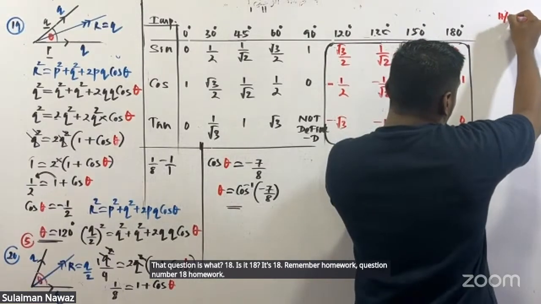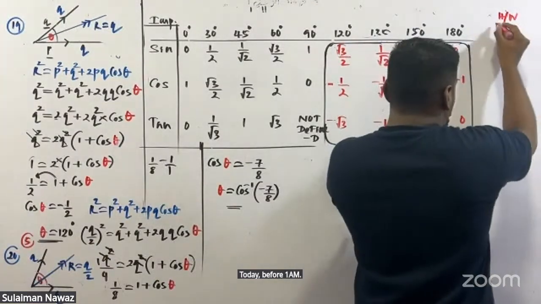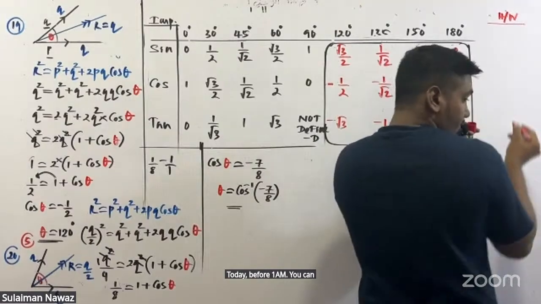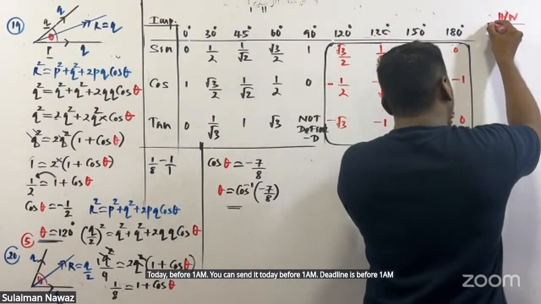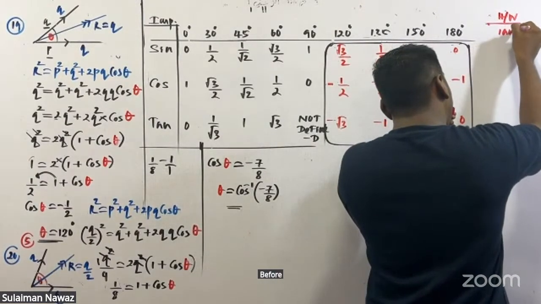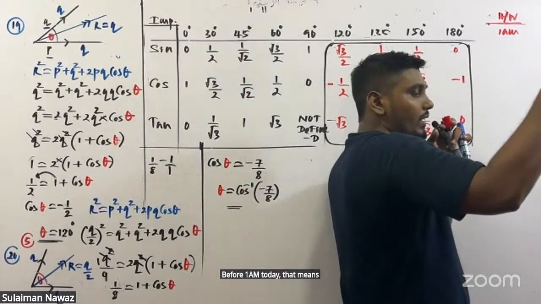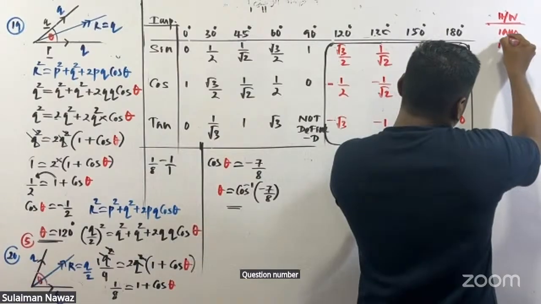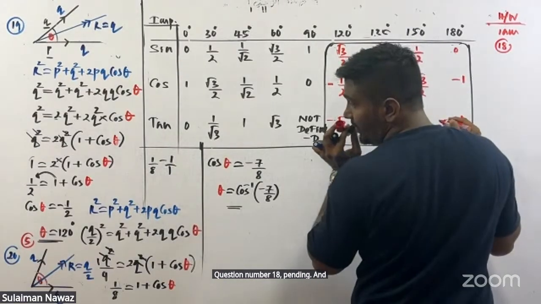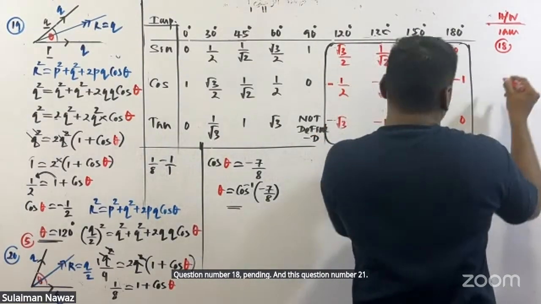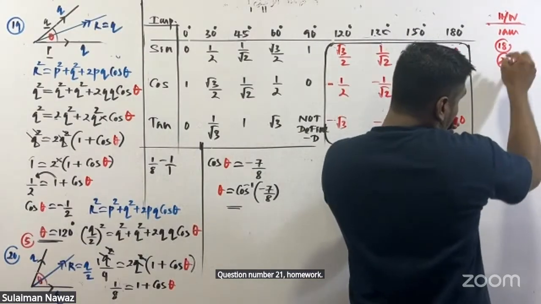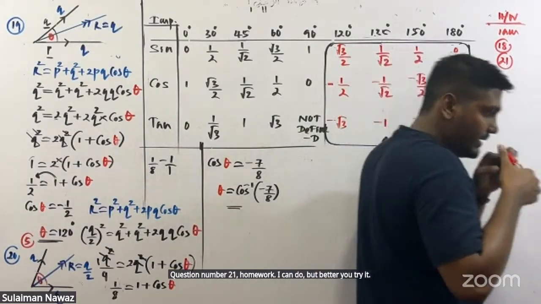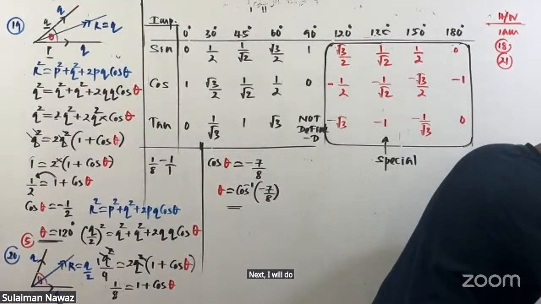You can send it today before 1 a.m. The deadline is before 1 a.m. today. That means 9, 10, 11, 12, 1 a.m. Question number 18 is pending, and question number 21 is homework too. I can do it, but better you try it. Next day I will do it.